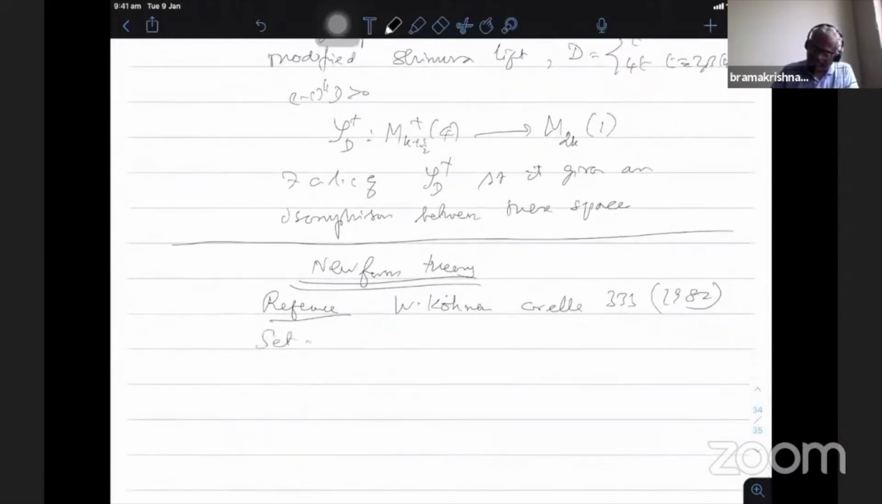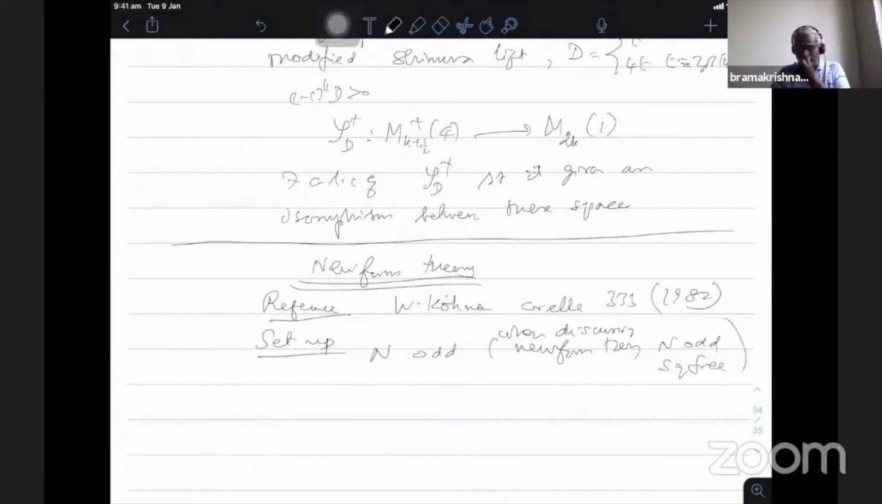So the space is, chi, N is odd. Whenever we discuss newform theory, N is an odd square-free integer. Otherwise, more generally, it is true for N any odd integer.